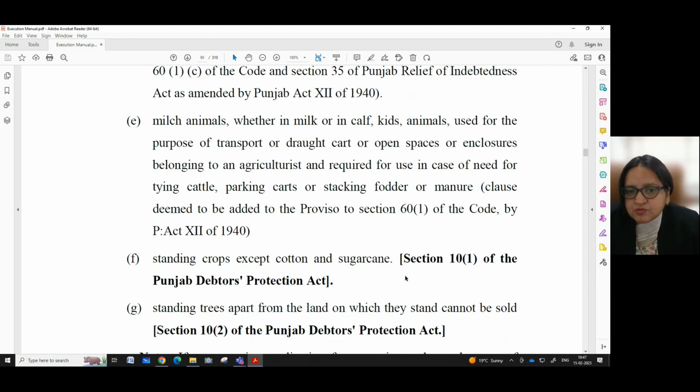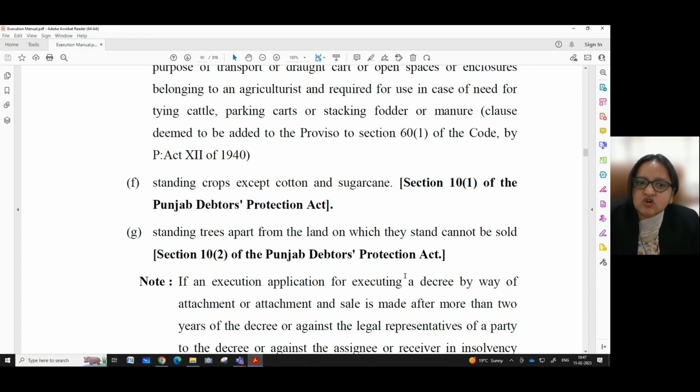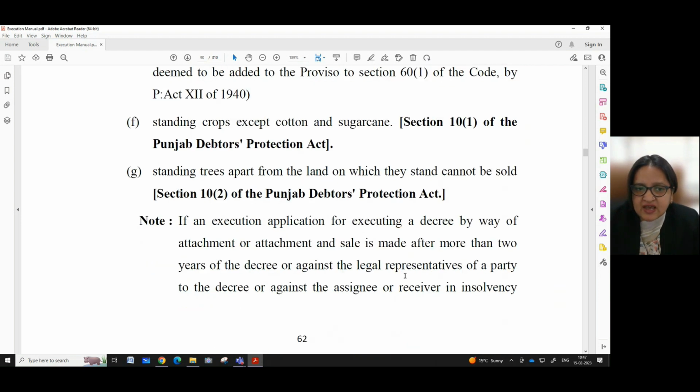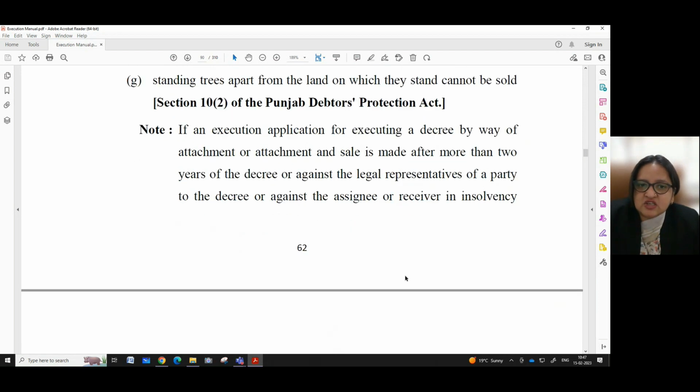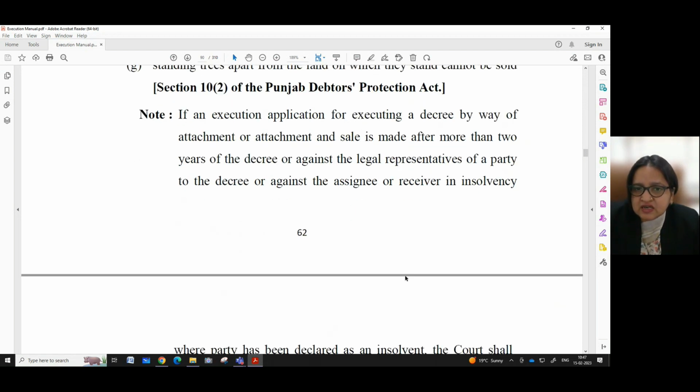Clause deemed to be added to the proviso to section 60 subsection 1 of the code by Act 12 of 1940. Standing crops except cotton and sugarcane, section 10 subsection 1 of the Punjab Debtors Protection Act. Standing trees apart from the land on which they stand cannot be sold, section 10 subsection 2 of the Punjab Debtors Protection Act.